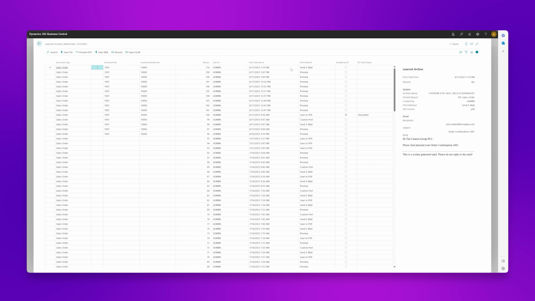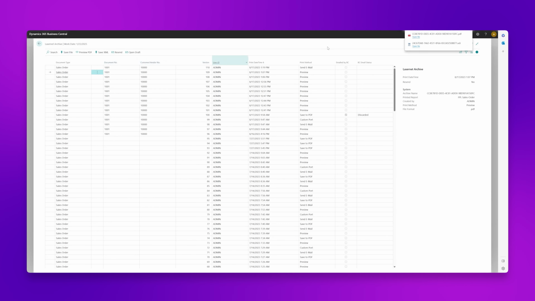And if I just click on this item, you can see where we've actually sent the email, but also at the same time, we've generated an EDI file. So if we just look at the actual EDI file itself, let's just save that file, and then we can open it up. So as I've suggested,